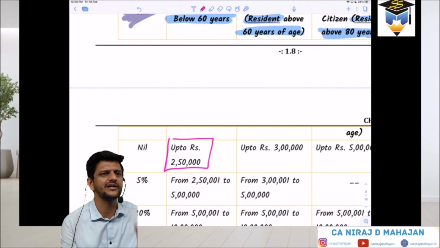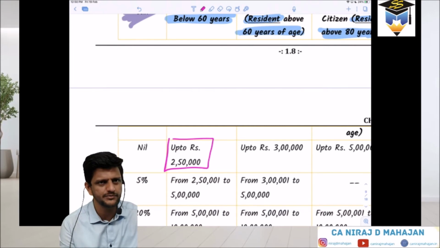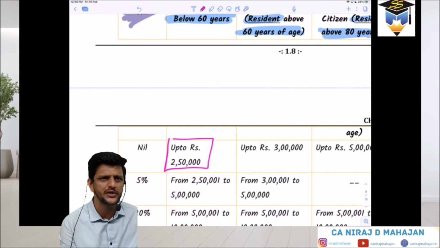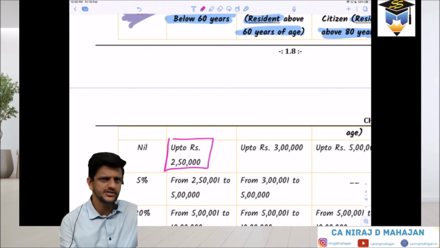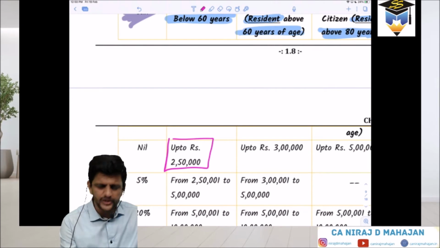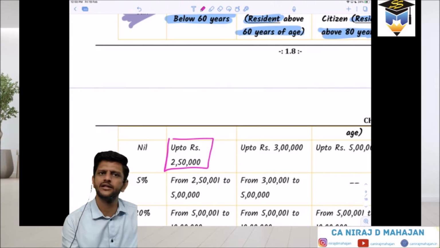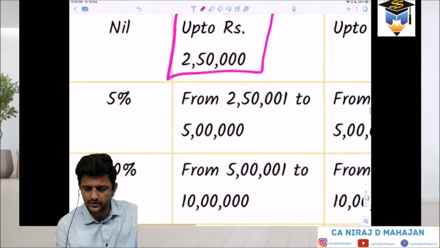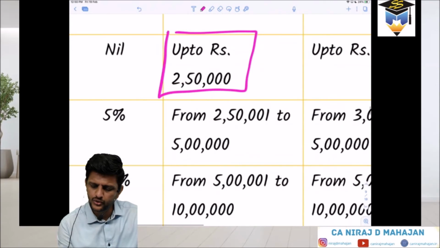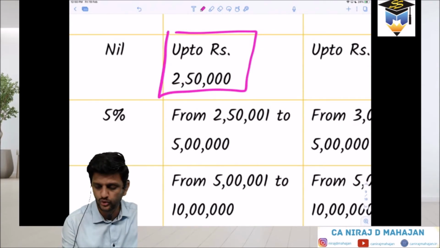That means a person who is earning, let us say, 10,000 or 15,000 rupees per month. Let us say 20,000 per month, you will reach up to 2,40,000. This is total income. If it is only up to 2.5 lakhs, he doesn't have to pay any taxes. Did you understand till here? Yes? Now, from the next rupee onwards, 2,50,001 rupees to 5 lakhs.